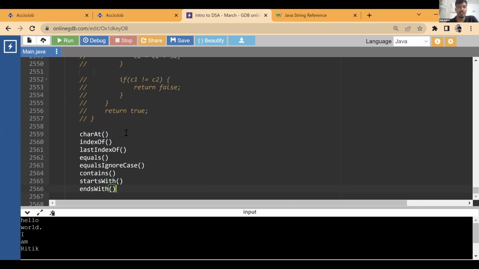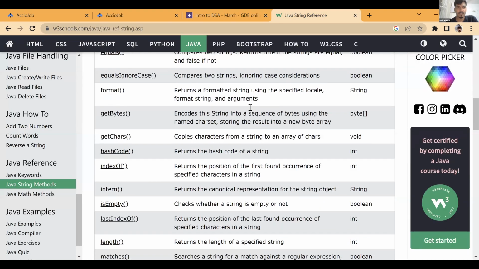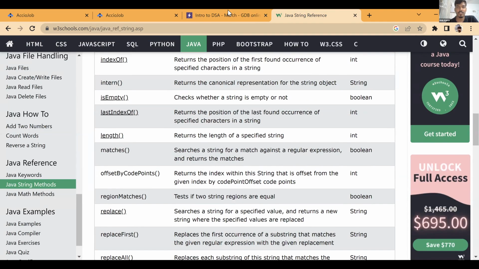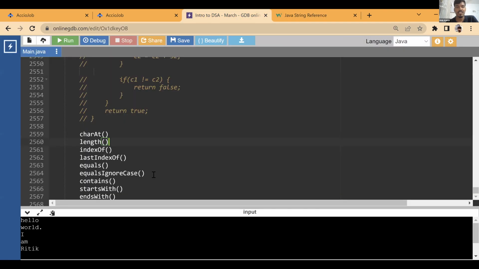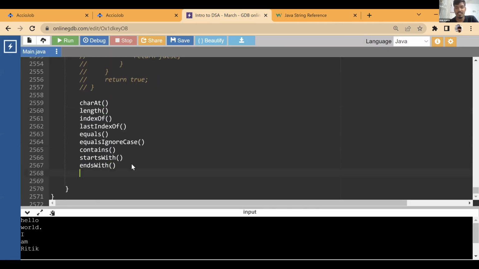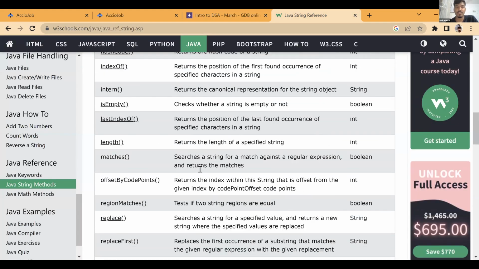Length you can't implement. Length is the basic one. You can't implement it, but you need to remember this. That's got node index of. Is empty is not required, but you can check it using length. So is empty is basically checking the length. What is empty doing? Is empty is simply checking whether the length is equal to 0. If the length is equal to 0, then there is no character.